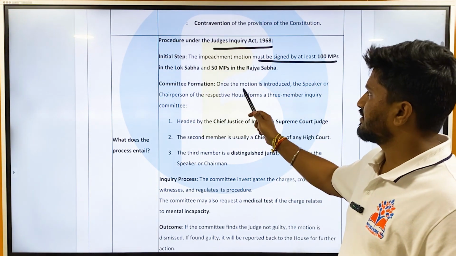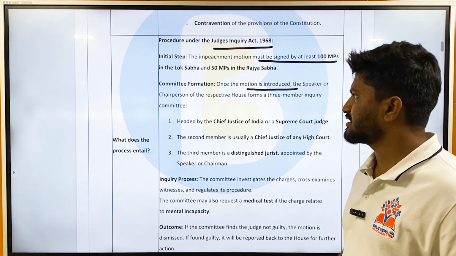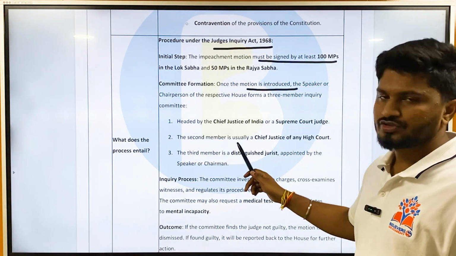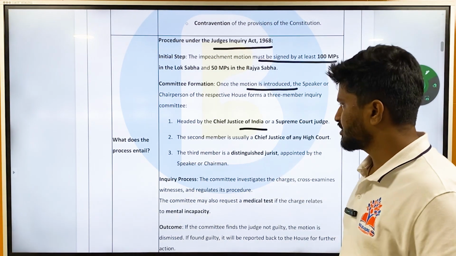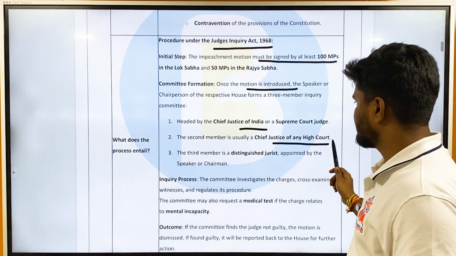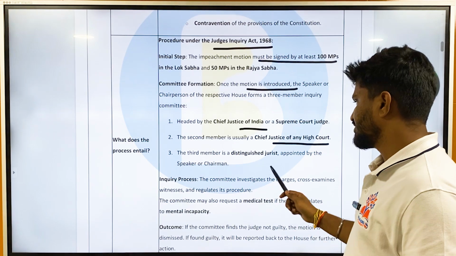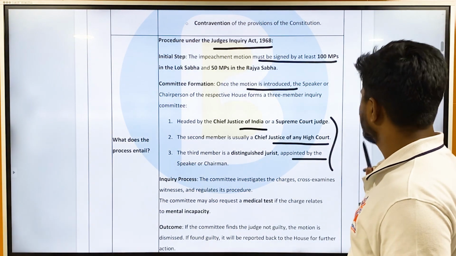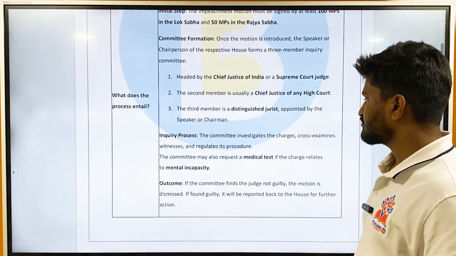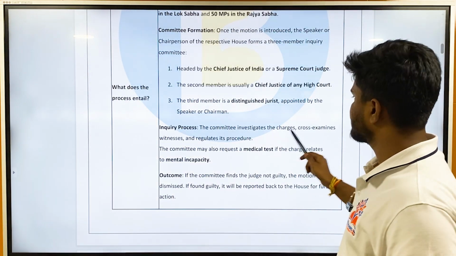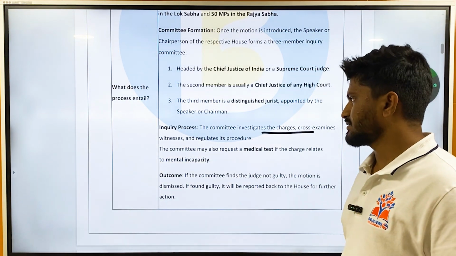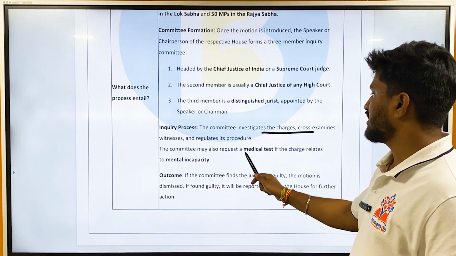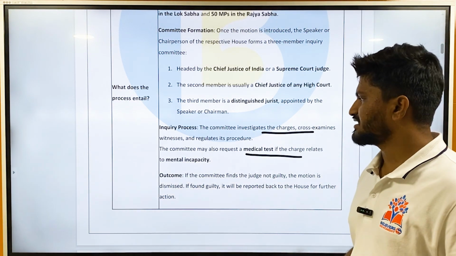I would explain. Once the motion is introduced, the Speaker or the Chairperson will constitute a 3-member inquiry committee, which will be headed by a Chief Justice or Supreme Court judge. The second member is usually the Chief Justice of a High Court, and the third member will be a distinguished jurist appointed by the Speaker or Chairman. The inquiry committee investigates the charges, cross-examines the witnesses, and regulates its procedure.